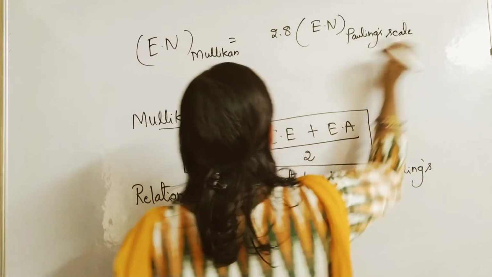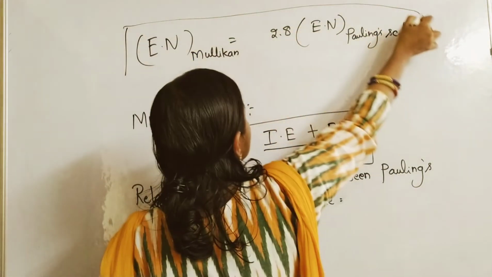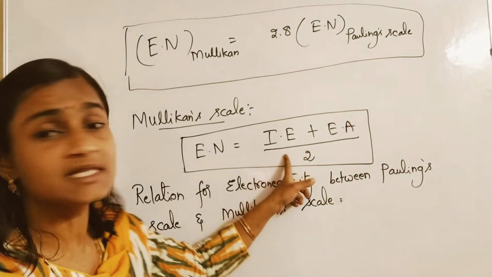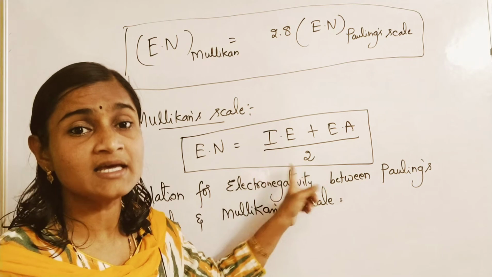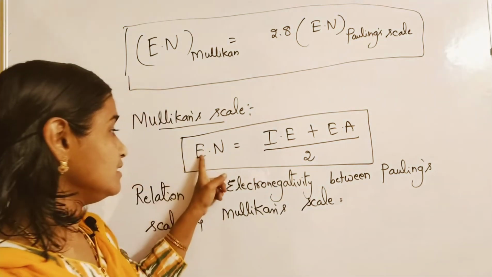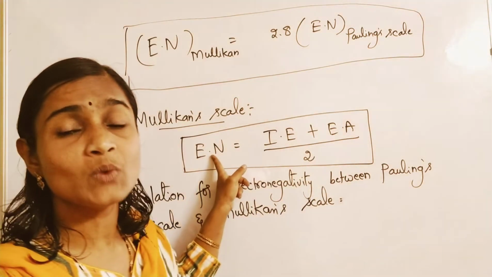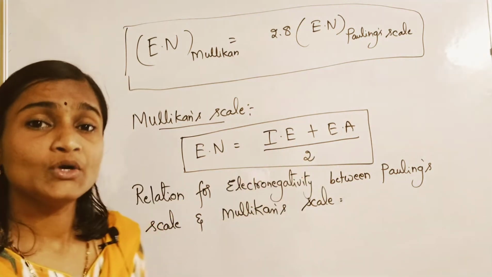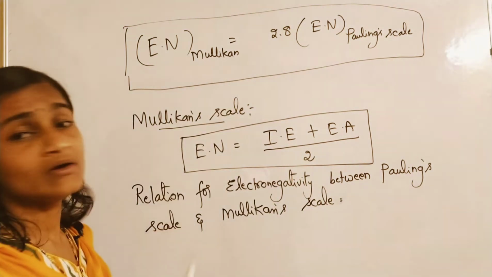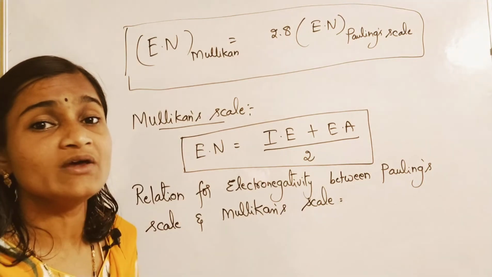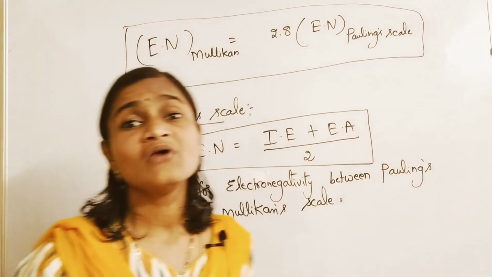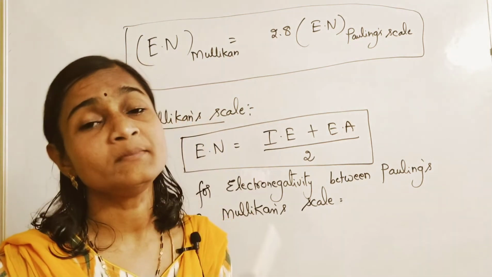Okay, this relation sometimes they may ask. So if possible, please remember that relation. For board exams they are mostly asking this one only. In Mulliken's scale, electronegativity is equal to what? IE plus EA by 2. So this is regarding the different scales to measure the electronegativity of elements.